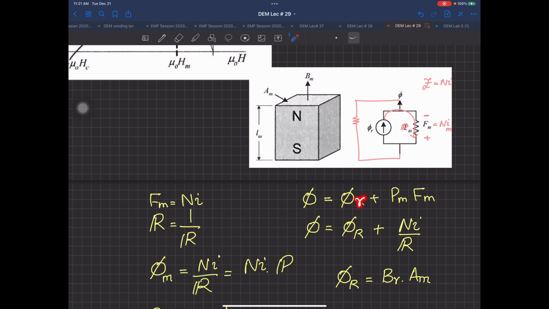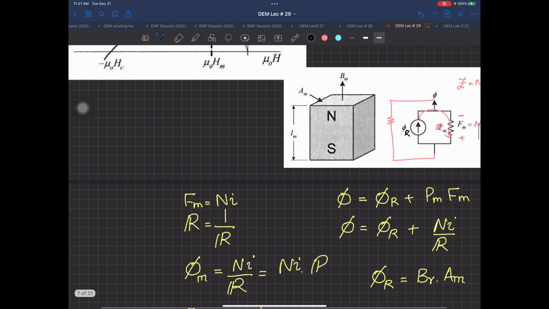This is small r or capital R, it's totally up to you. If you want to name it phi r, it's totally up to you. And then you have PM into FM. Now this is a new term for you. What is PM? PM is the reciprocal of reluctance, so this is 1 over reluctance. And what is FM? FM is NI.